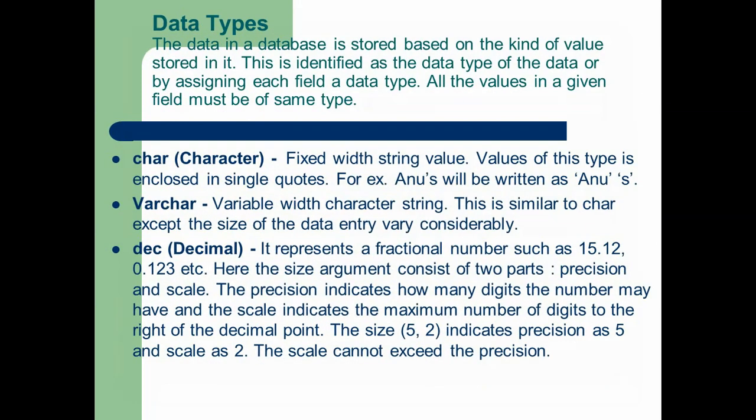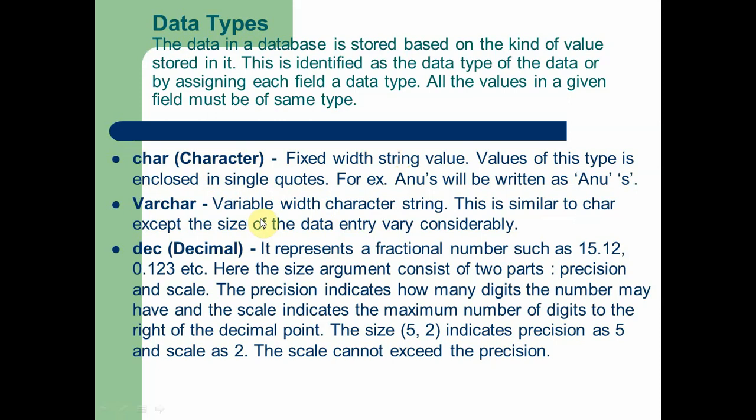So first one, char, is a fixed-length string value. Values of this type are enclosed in single quotes. For example, Anus will be written as 'Anus'. Here you can see we are using single quotes for giving input in this data type, which is used to give characters. Next, varchar is more or less a character string.